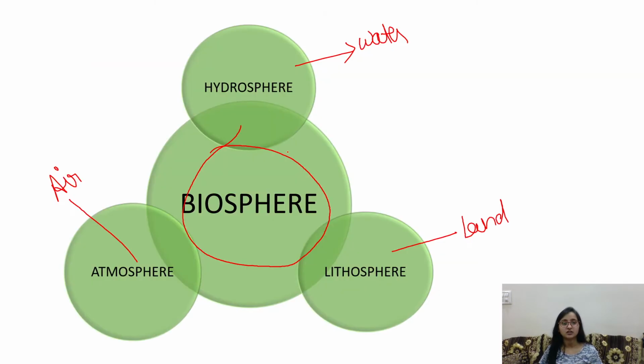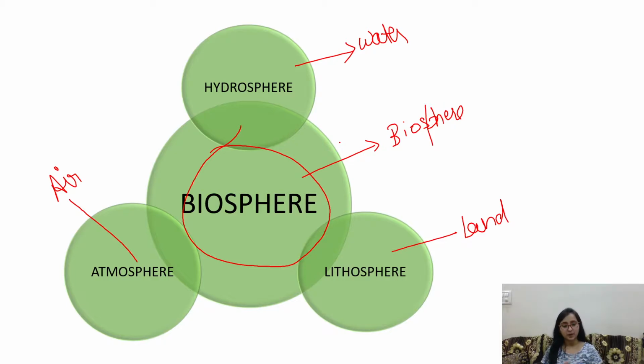We live on the earth. So this form of life that is constructed with the hydrosphere, atmosphere and lithosphere together is called biosphere. So in this video we will discuss these domains of earth and biosphere.